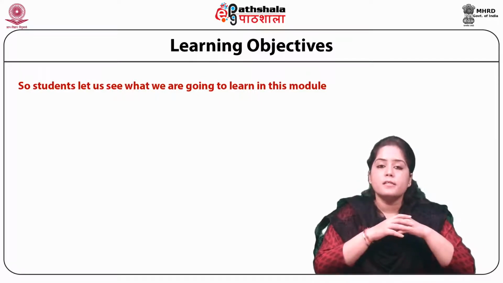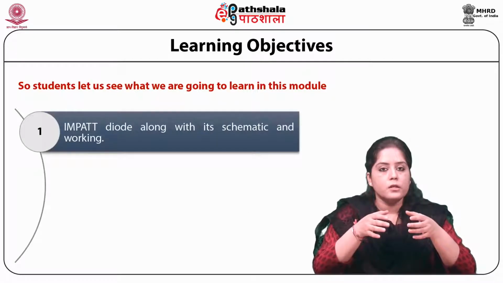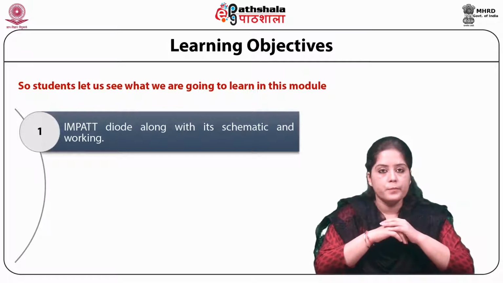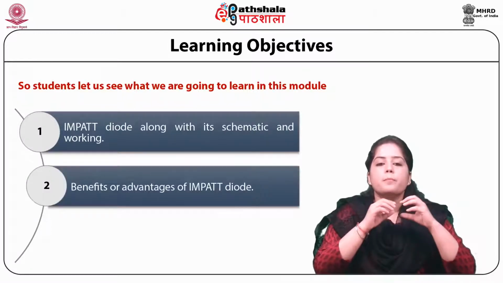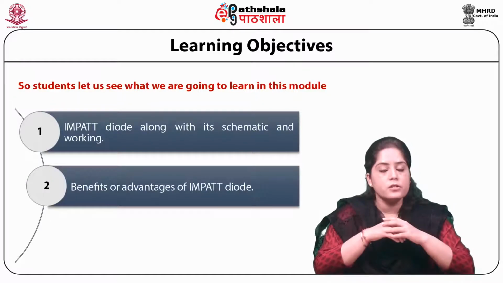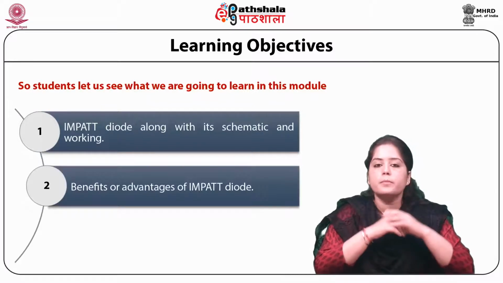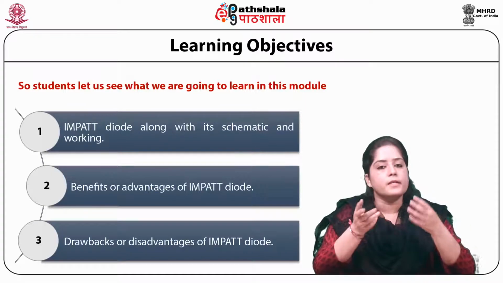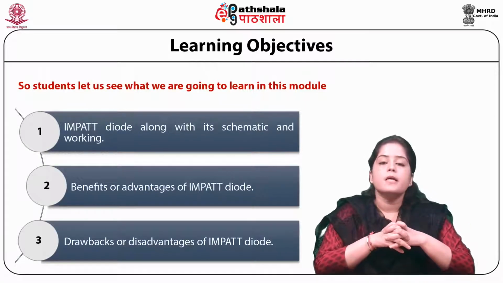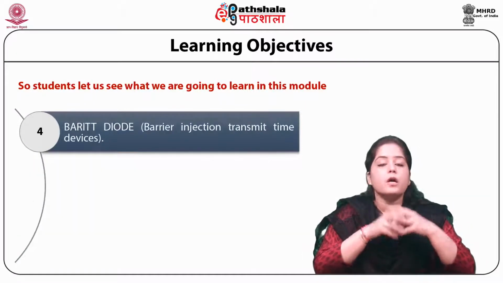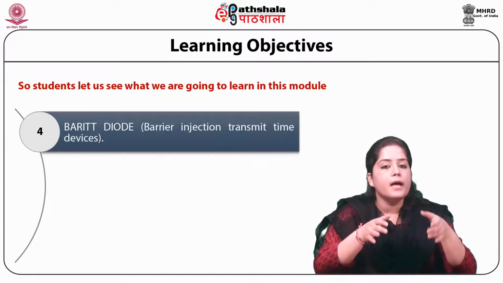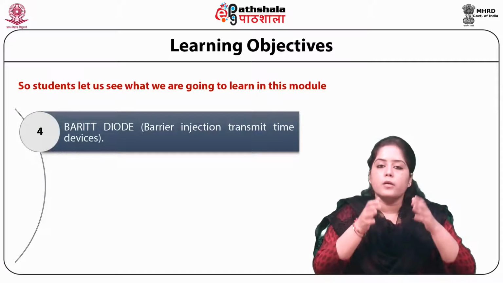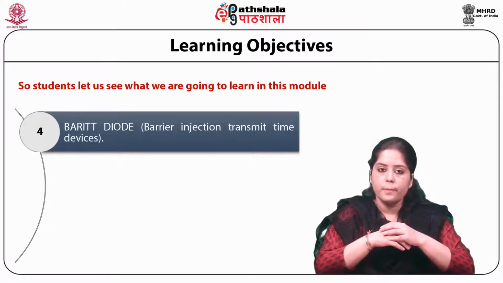First, we will discuss the impact diode along with its schematic and working. Second, the benefits or advantages of the impact diode will be discussed along with its drawbacks or disadvantages. Next, the Barrett barrier injection transit time diode will be discussed.